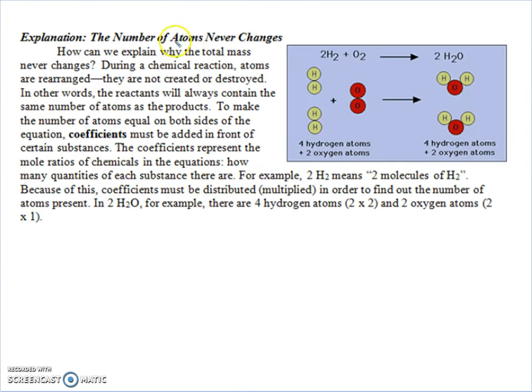Explanation. The number of atoms never changes. By the way, this could also be moles of atoms. Not moles of chemicals, though. That's too specific. How can we explain why the total mass never changes? Good question. During a chemical reaction, atoms are rearranged, so they switch places. They are not created or destroyed. In other words, the reactants will always contain the same number of atoms as the products.